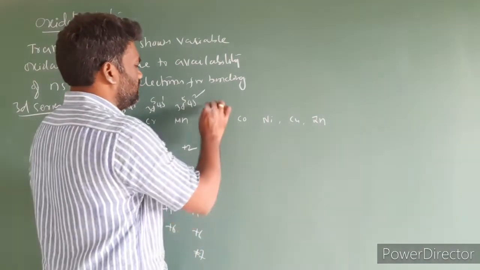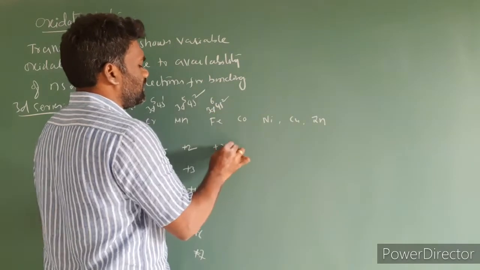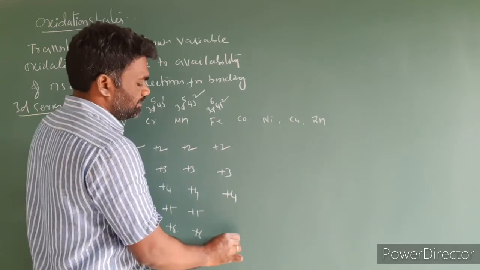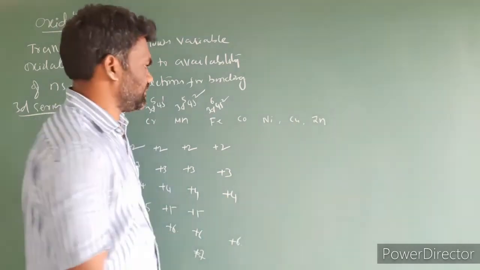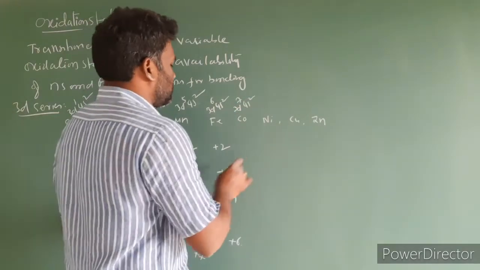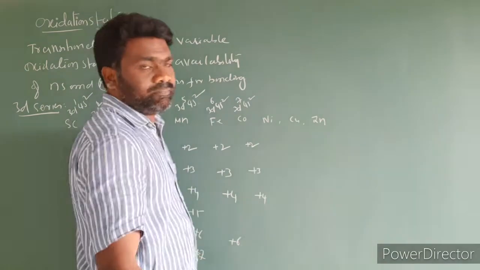Iron, 3d6 4s2. It can exhibit +2, +3, +4 and +6. Next, cobalt, 3d7 4s2. Here it is +2, +3 and +4.